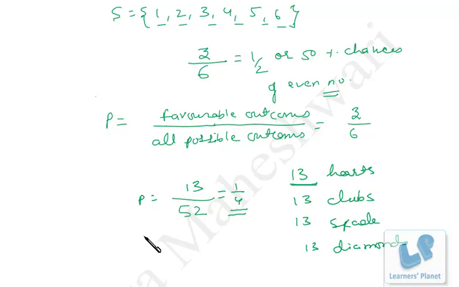The maximum value of probability is 1. That is the maximum value, right? That means the chances of occurrence of any event cannot be more than 100%, right? So at max, what would happen? An event would occur, right? So maximum chances are 100%. So the maximum value of the probability is 1. So we can say the value of the probability is always less than or equal to 1, right? So this is the basics of probability, right?